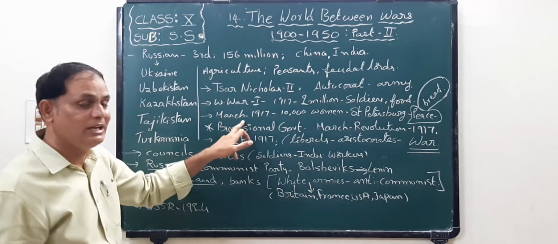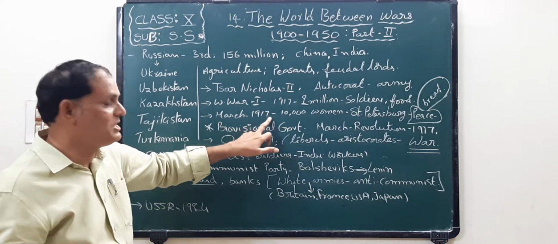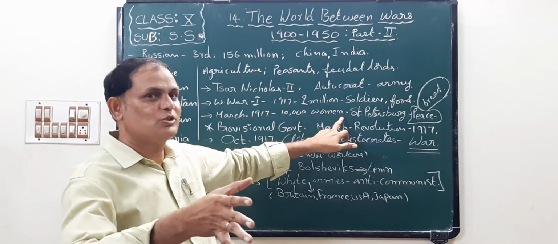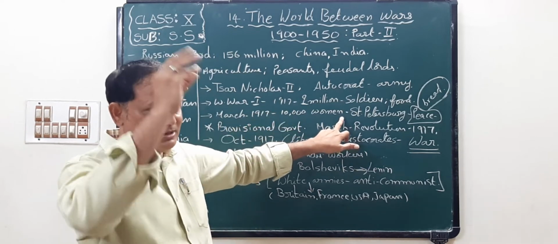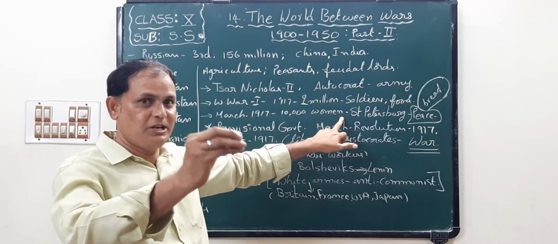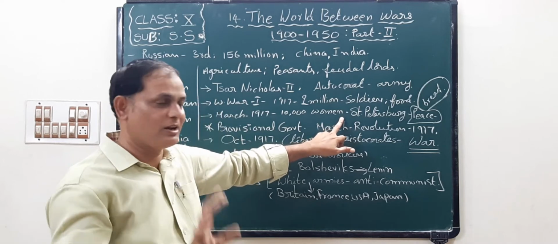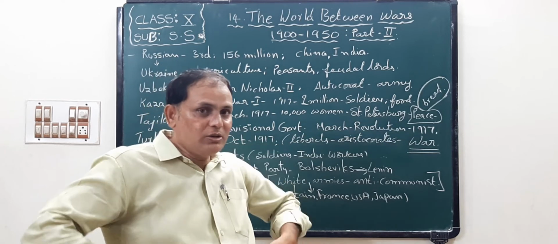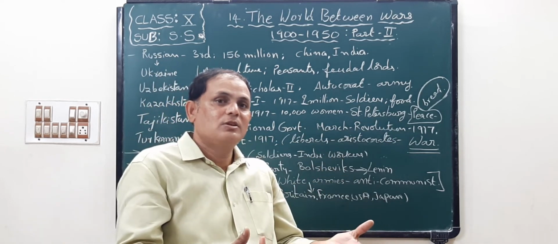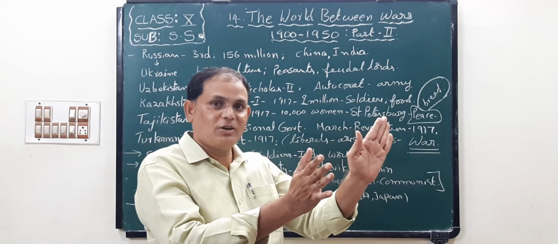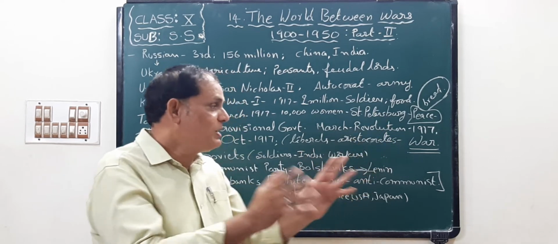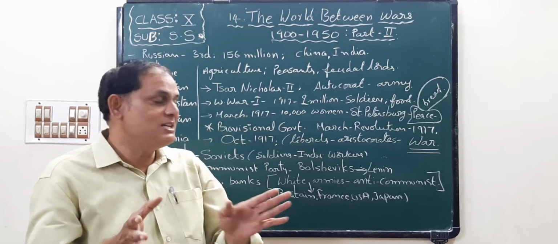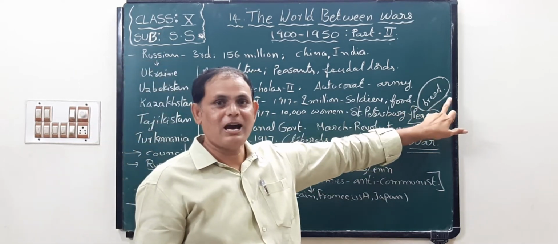So that's why in March 1917, 10,000 women performed a rally towards Saint Petersburg. Saint Petersburg was the capital of the empire, and the palace was there. So they wanted to show their grievance in front of Tsar Nicholas II. How many women? 10,000 women. Their main demand was bread and peace.